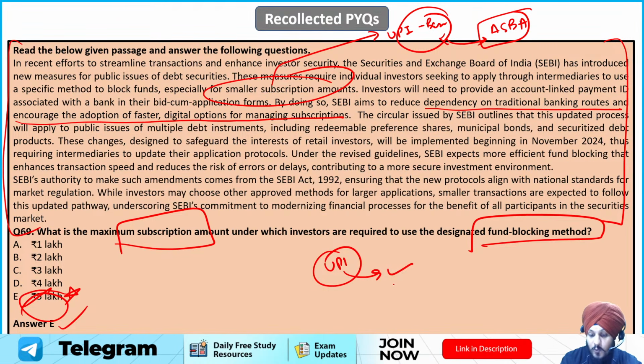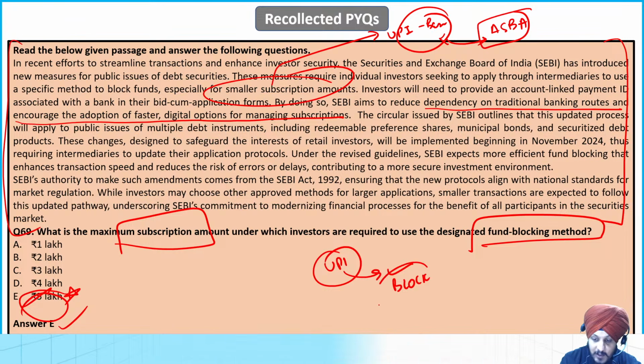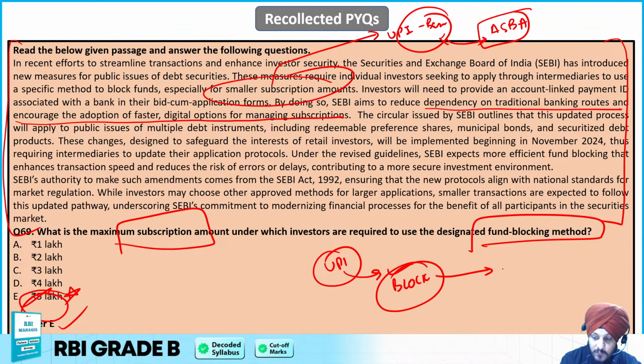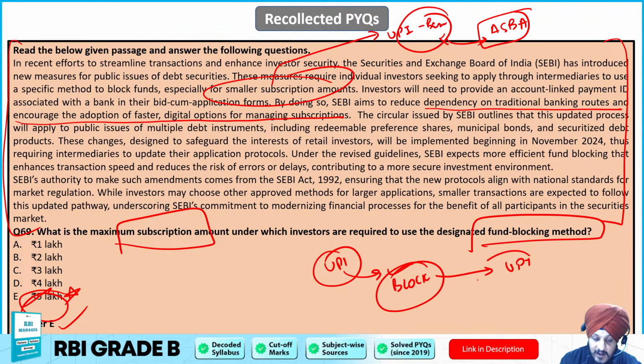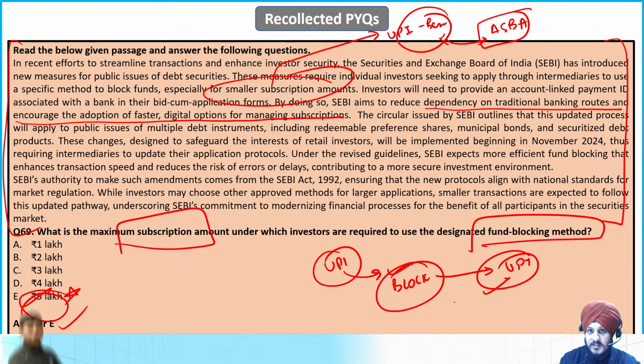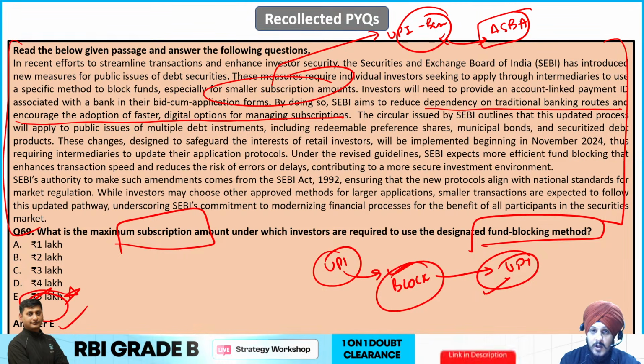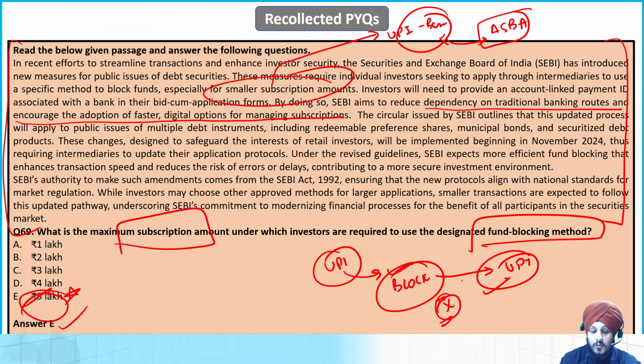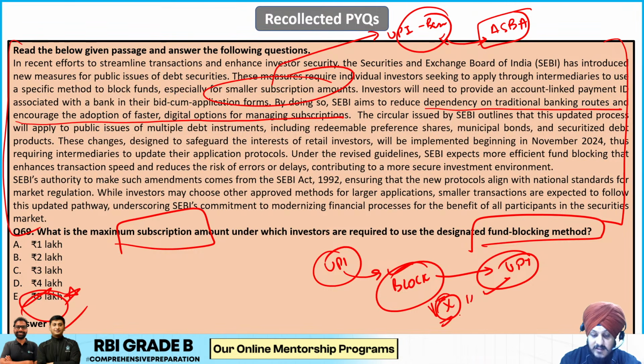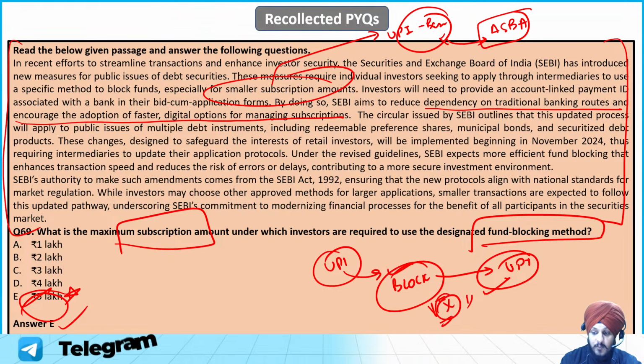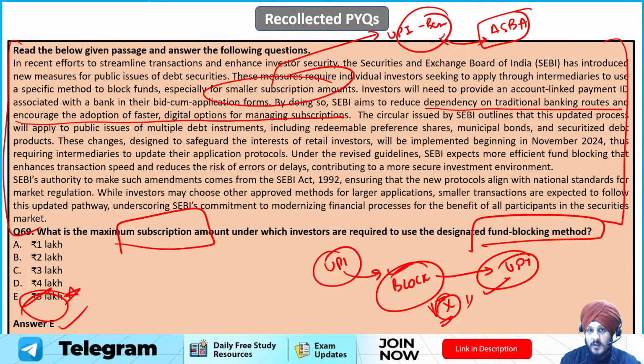Once you approve it, the money is going to get blocked in the bank account, the same bank account which is linked to the UPI ID. If the money is debited, then the securities are going to be allotted to you. Otherwise, if no allotment is made, the amount is going to get unblocked and the money is released back to the source. So that is what happens in the UPI based fund blocking method, and the maximum subscription amount is rupees 5 lakh.